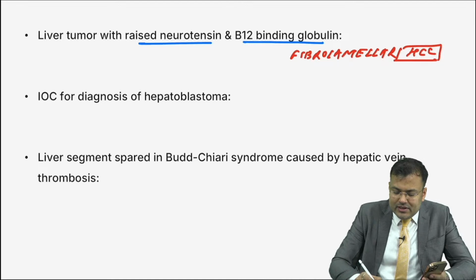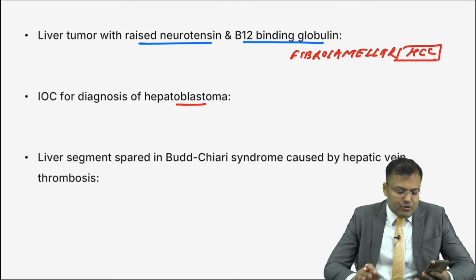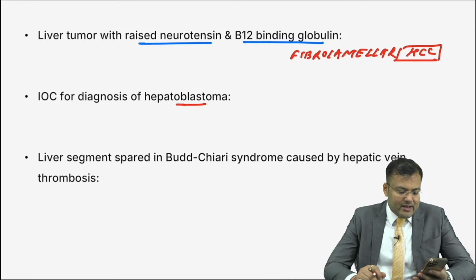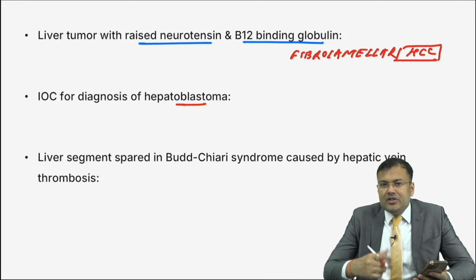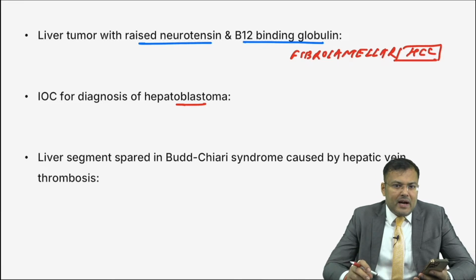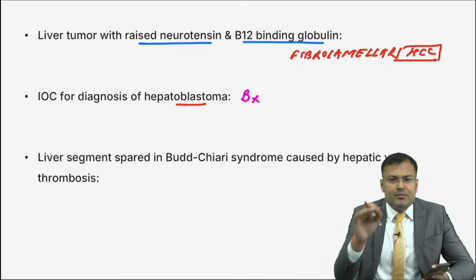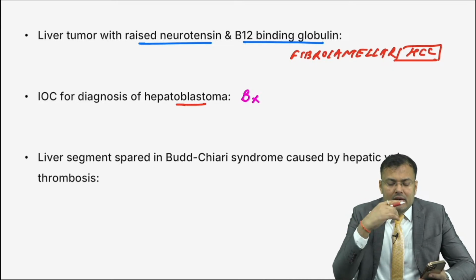Next, what is the investigation of choice for diagnosis of hepatoblastoma? Guys, tell me. Easiest question. Let me tell you, for liver and kidney tumors, it is CECT. But in children, we have to confirm the tumor by biopsy. Hepatoblastoma is the most common primary malignancy of liver in children. Here you have to confirm it by biopsy. So investigation of choice for diagnosis, biopsy. But if the question asks radiological investigation of choice, then CECT.